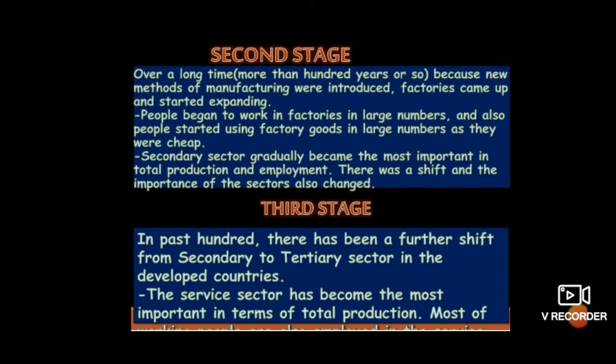Whenever these factory goods became available on a large scale to the people, the secondary sector gradually became the most important in total production and employment. Then the people shifted from the primary sector to the secondary sector.